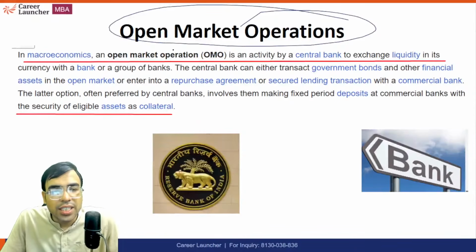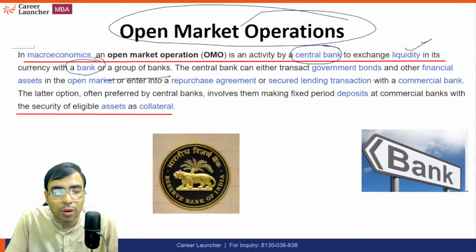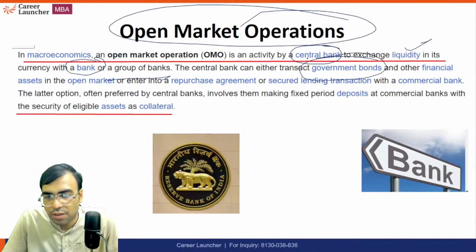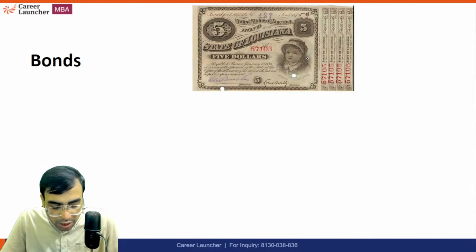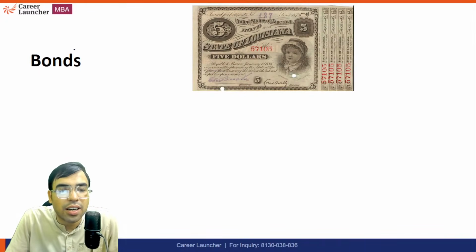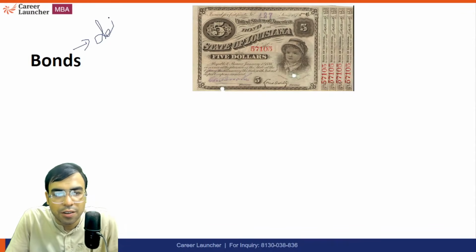Open market operation is an activity by a central bank to exchange liquidity in its currency with a bank or group of banks. To understand that, first of all, we have to understand what exactly a bond is. A bond, or sometimes in some terms they write it as debentures, is actually a debt instrument. It is an instrument to take a loan.